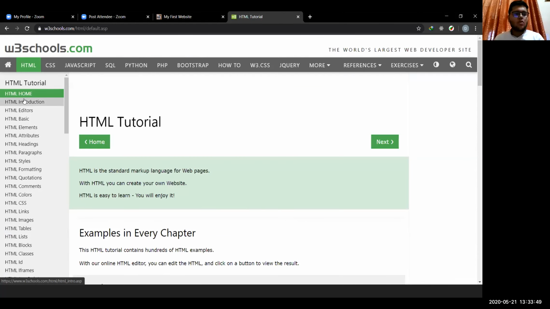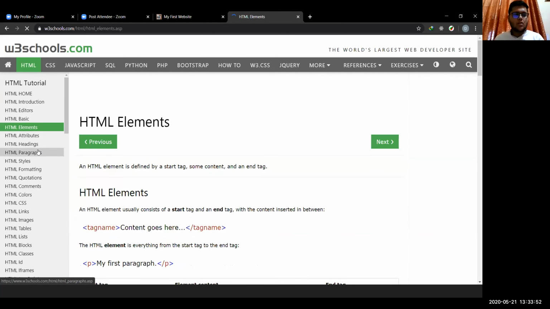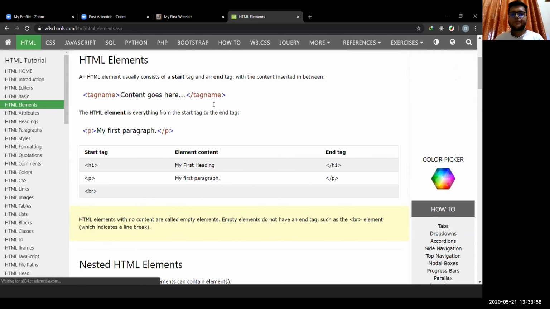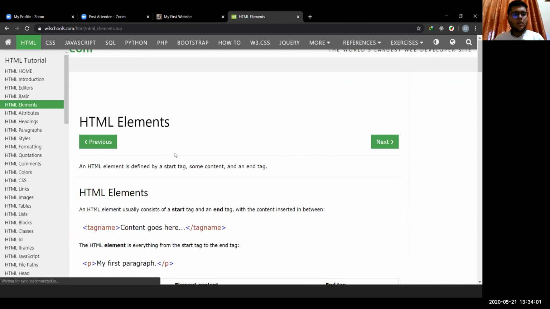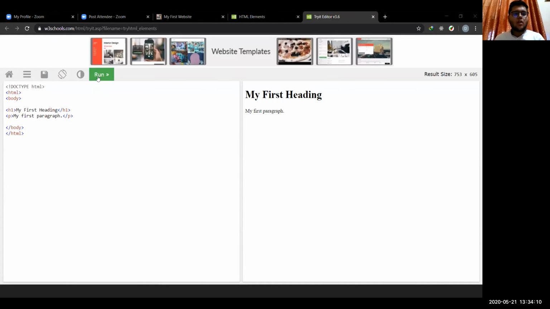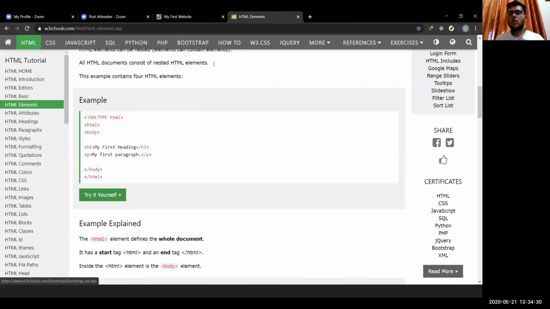So, like if we go to HTML and HTML elements, and you will see everything about this topic, and they also have these try it yourself boxes here. So they already have this boilerplate code, so you can run this and you will see the output here on the right. Okay, and you can make changes also here. So like if I change this, and if we run, then this shows. So it's a very good source for learning.